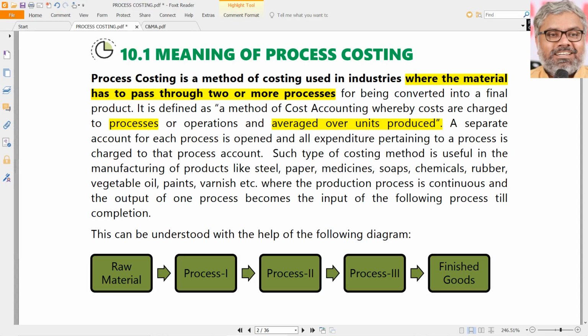So basically what is required here in this process costing is more or less like accounting. We will have process accounts. There will be an account opened for each process, and all the expenditure related to a process is charged to that process account. And obviously such a method can be useful for manufacturing industries, particularly any type of manufacturing industry where the materials will have to pass through more than one process till it becomes the finished goods.